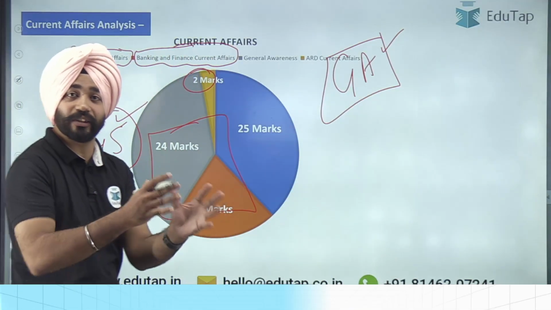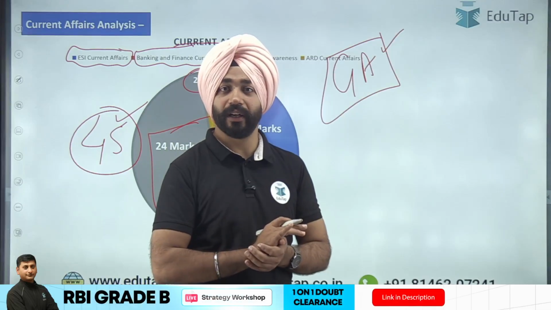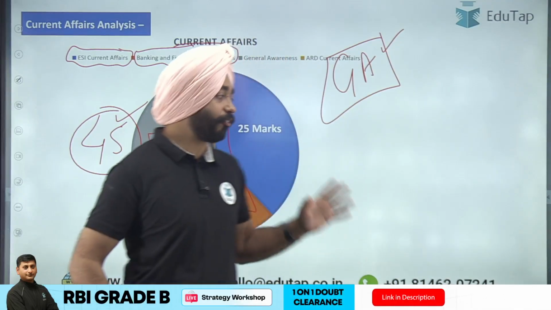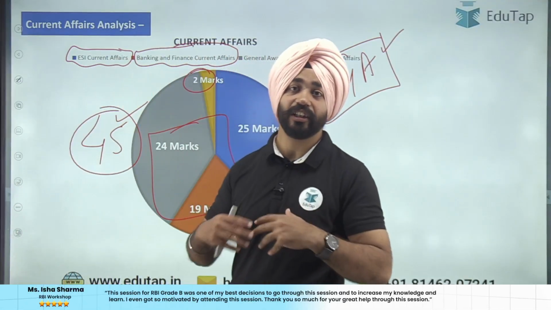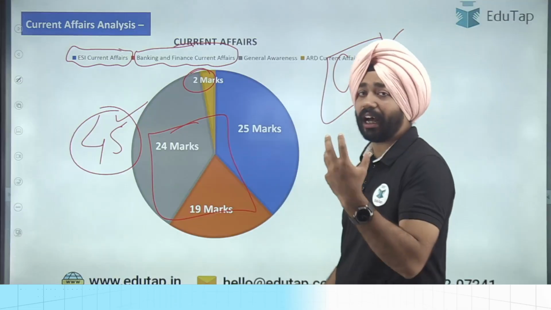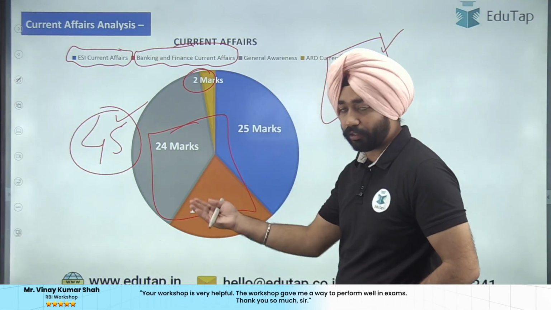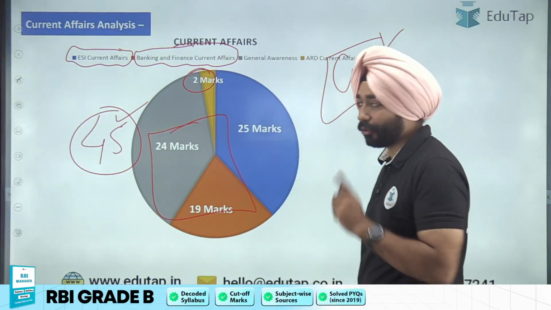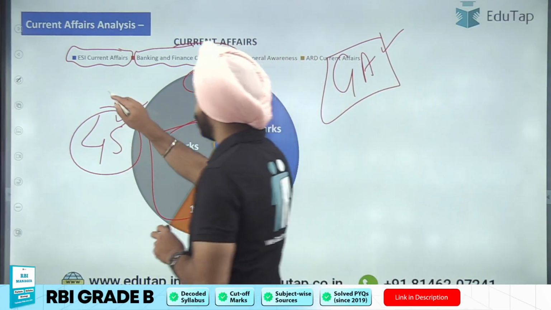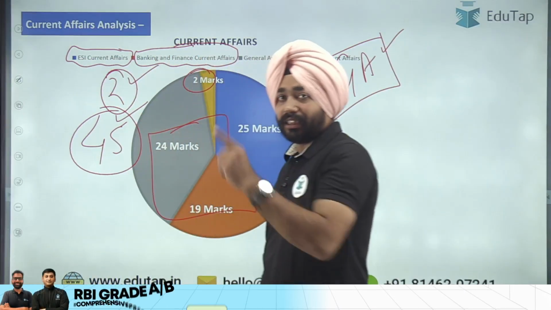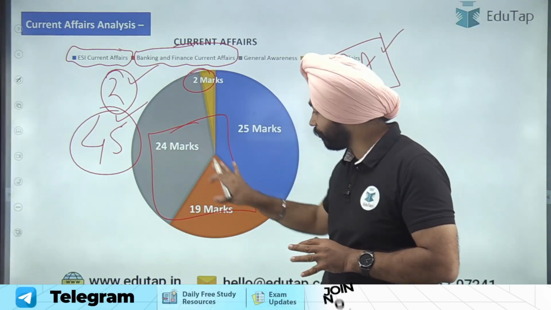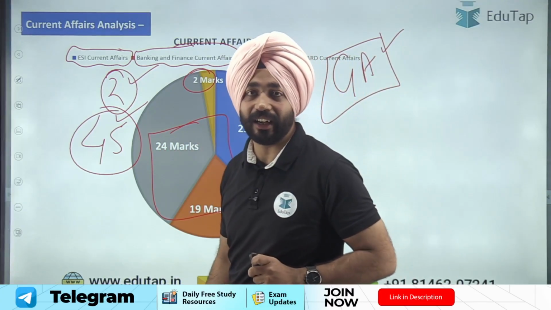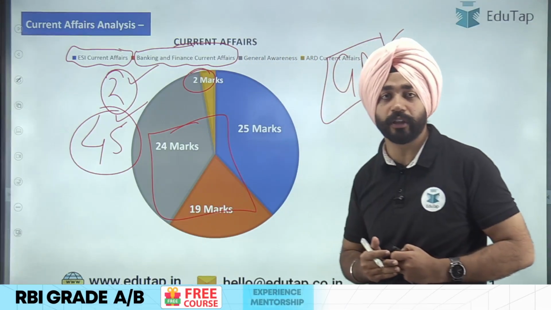And this is what you are seeing now also. The majority of your paper in terms of current affairs is being asked from these specific things only: ESI current affairs, finance current affairs, and RBI notifications are playing a prominent role here. This is what we saw in the 2022 examination also, where the trend started. So that's the second point you can note here: first, finance and DSA static are important, and your prime focus should always be on ESI current affairs as well as finance current affairs. That is phase 2 related current affairs playing a prominent role here.